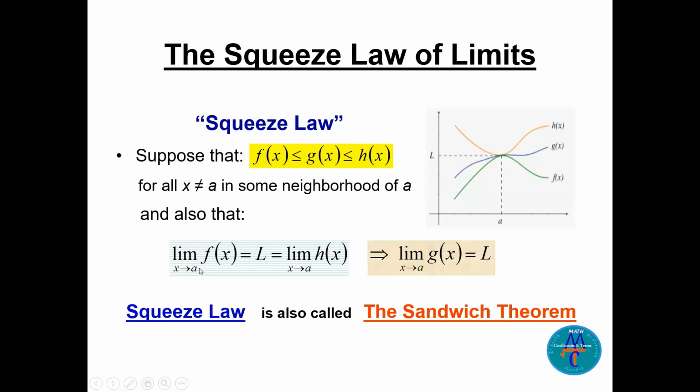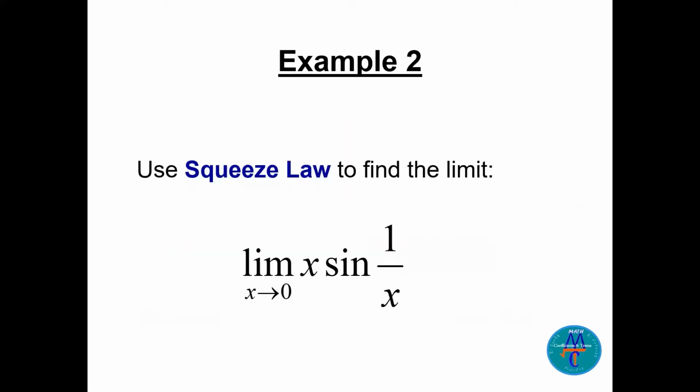Now, if we know the limit of the function f and the limit of the function h, and they are equal to L, since g is between them, we can conclude the limit of g of x as x goes to a is equal to L. So we call this squeeze law. In some books, you can see the name sandwich theorem, which is the same idea, but different wording. Squeeze law and sandwich theorem.